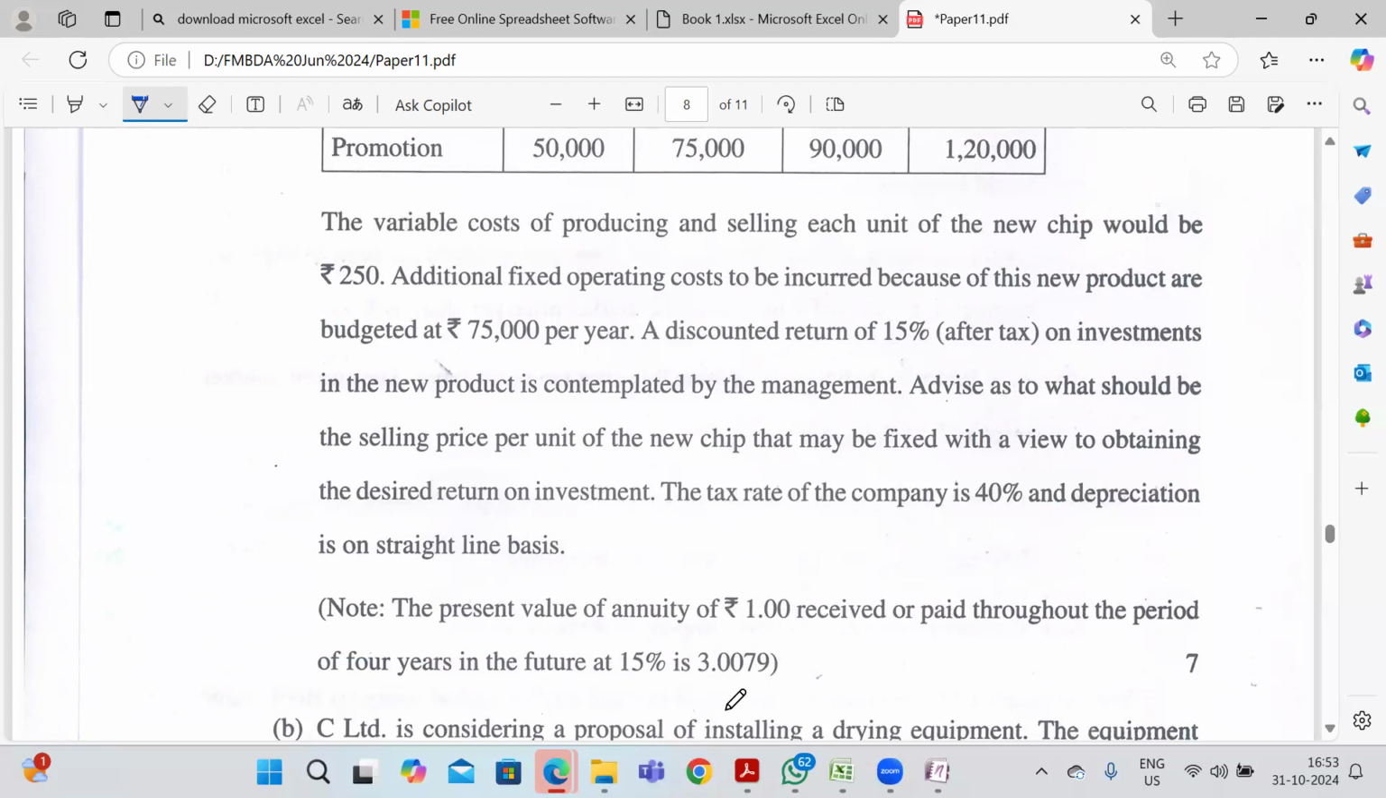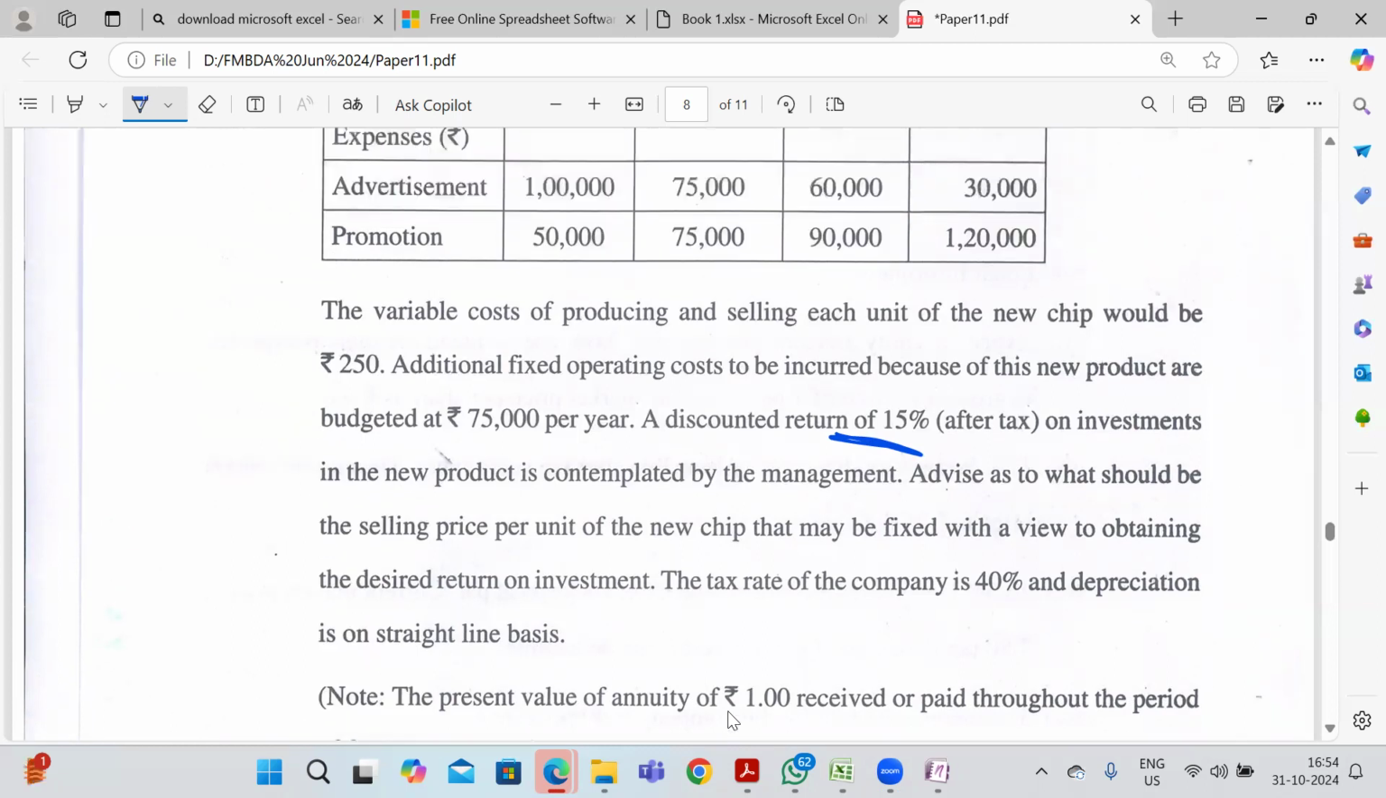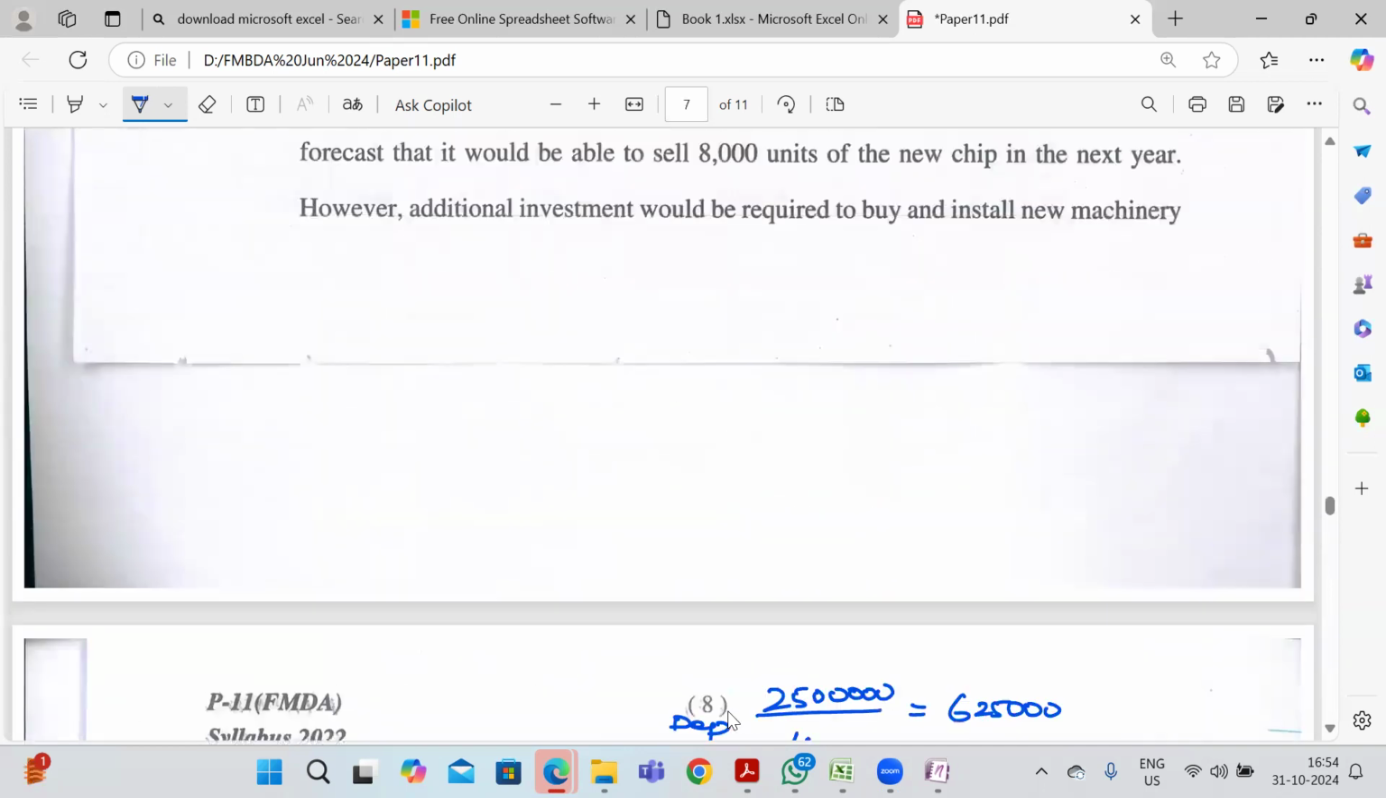We need to fix the selling price to cover all this expenditure. That is variable cost, additional fixed operating cost, advertising, promotions, everything. And we need to get a return of 15% as well. So here we need to fix the selling price per unit. Here we have variable cost, that is 250 per chip. So totally how many chips are we going to produce? That is given in the beginning of the question itself, that is 8,000 units.